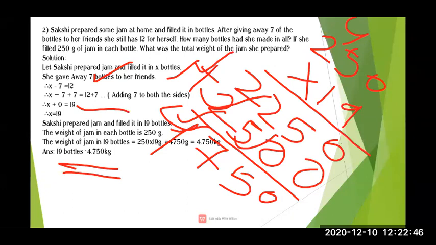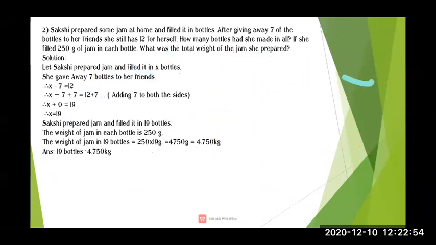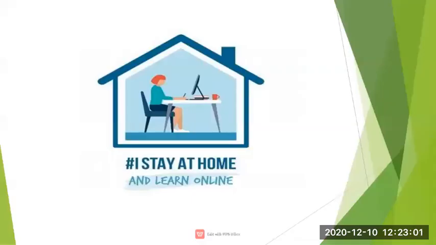Now I hope you people have understood. Here we are done with our second question also. Okay, so we have completed our first and second question. Now in our next lecture, we will start with our new topic.